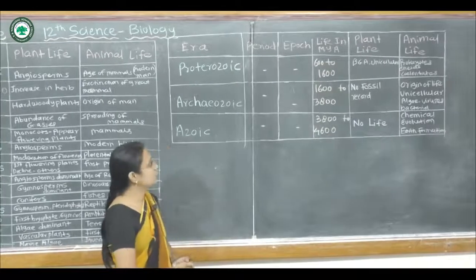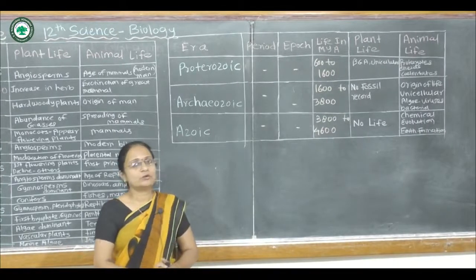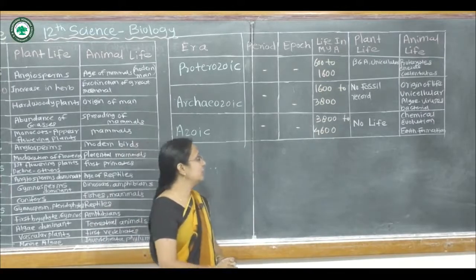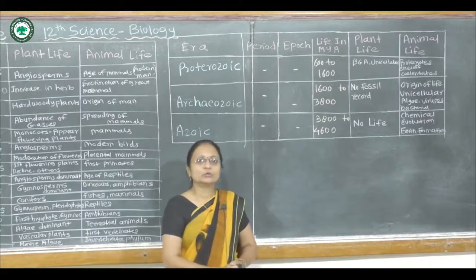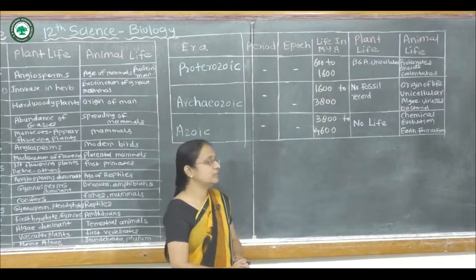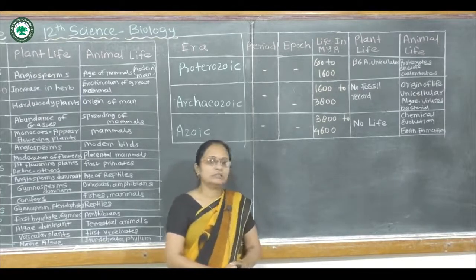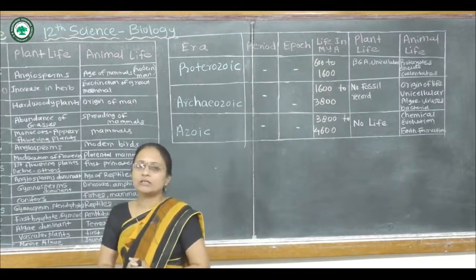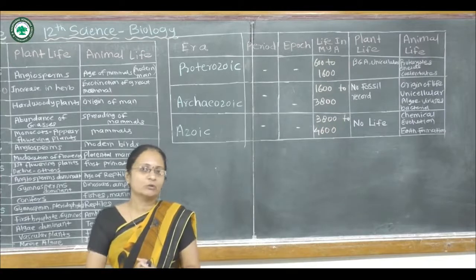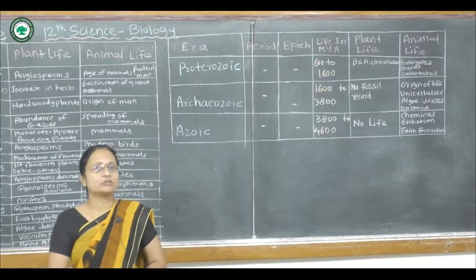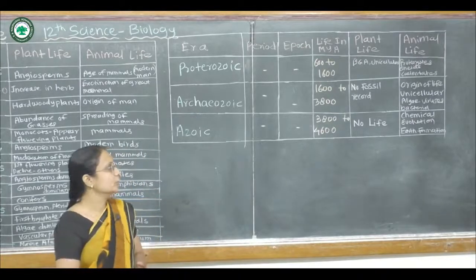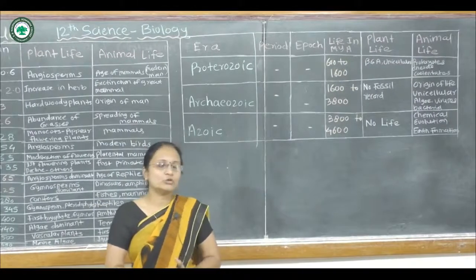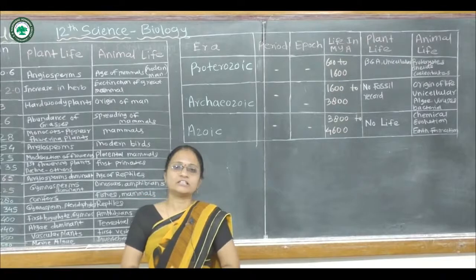In the Azoic era, no formation of life is observed, and it runs from 3800 to 4600 million years ago. Mostly the origin or formation of the earth takes place near about 4.6 billion years ago, and when this Azoic era started, at that time only the chemical evolution of life is found. The formation of the earth, that process gets started.